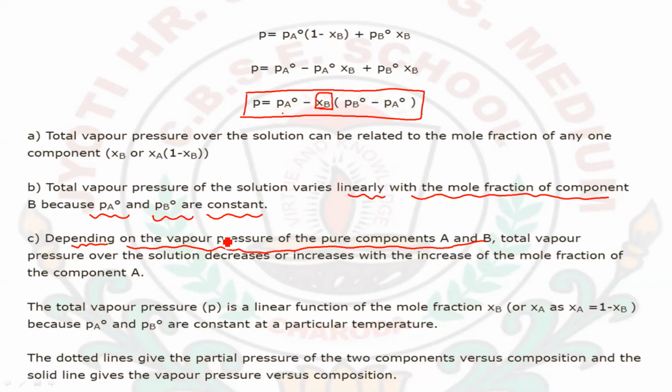The total vapor pressure of the solution will also decrease or increase. If there is more vapor pressure for A and B, then the total vapor pressure will also increase. If there is lesser vapor pressure of any one of the components, then the vapor pressure of the total solution will also decrease. Next, the total vapor pressure is a linear function of the mole fraction chi A or chi B, which can be termed as chi A is equal to 1 minus chi B or chi B is equal to 1 minus chi A, because PA and PB are both constant at a particular temperature. They cannot be changed at a particular temperature. So the main thing which can be changed here is the mole fraction.